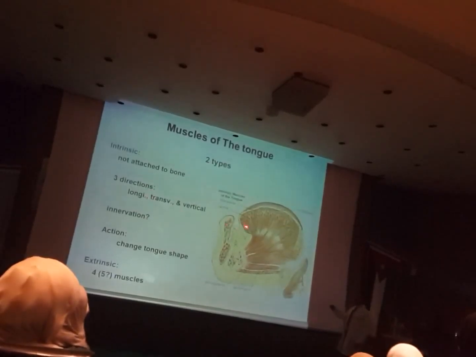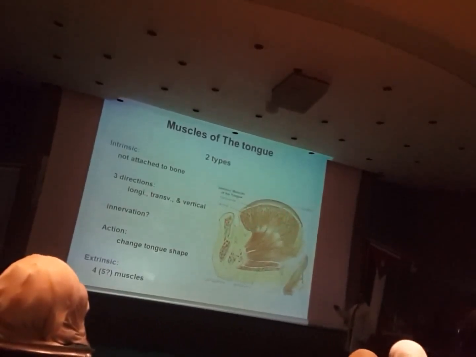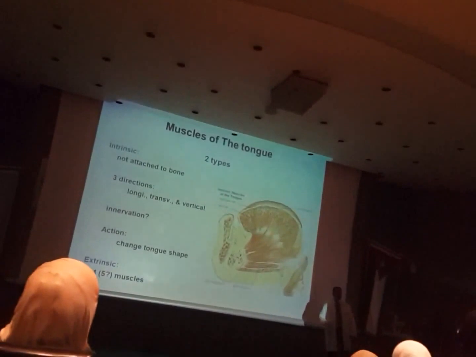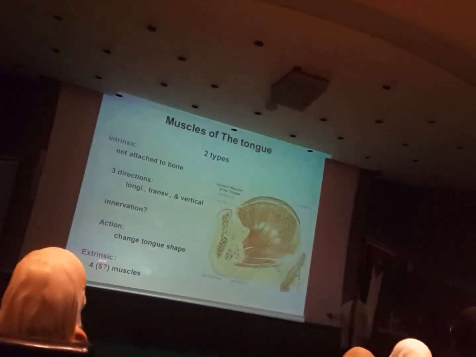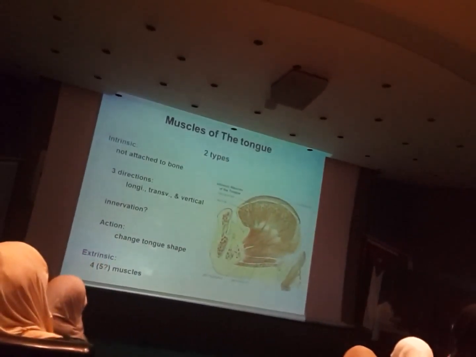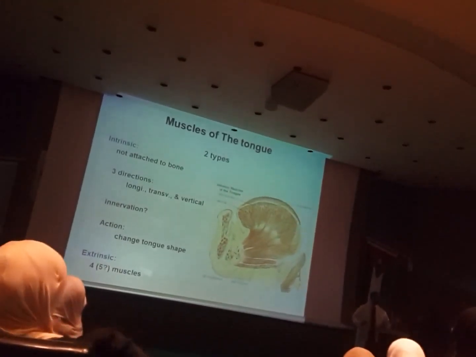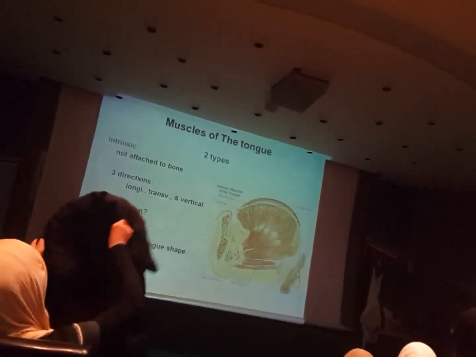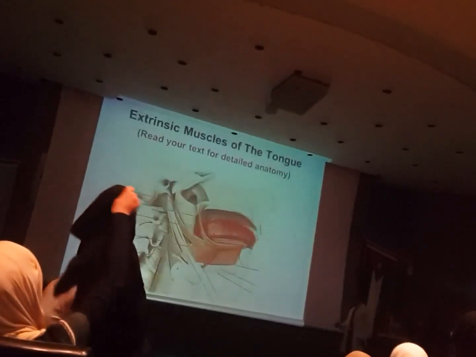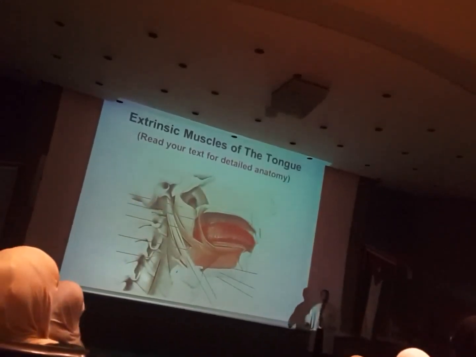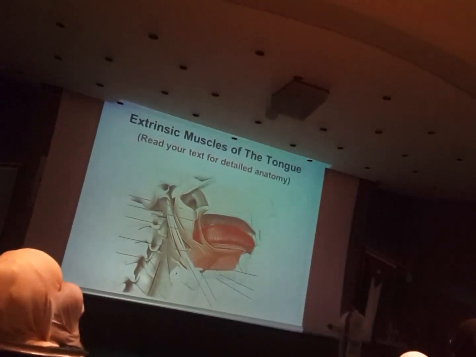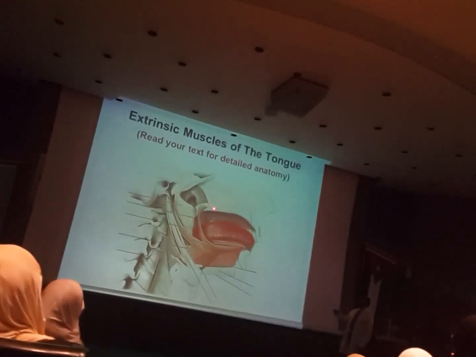Okay, so the intrinsic muscles, which change the shape of the tongue, are innervated by the hypoglossal nerve. Now the extrinsic muscles: in textbooks of anatomy, there are 4 muscles. Okay, but actually there is another one. Okay, there are 5 extrinsic muscles of the tongue, not 4. But just to let you know, you need to stick with your textbook. That's one. Of the 4 muscles that are known, one comes from the palate.